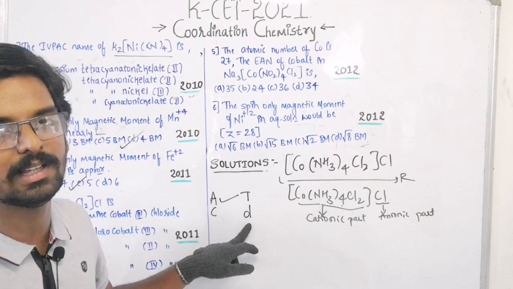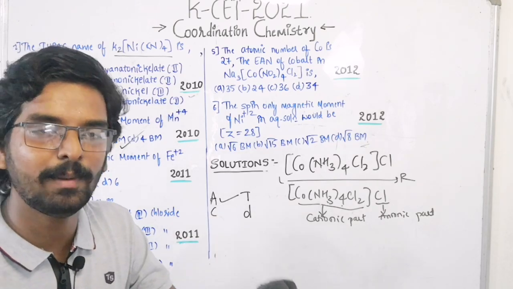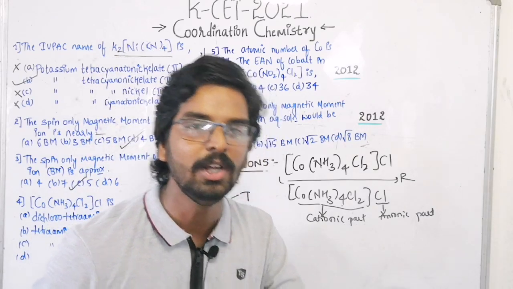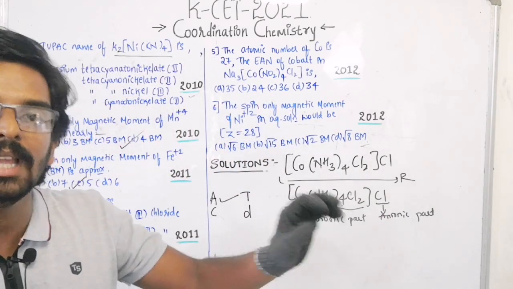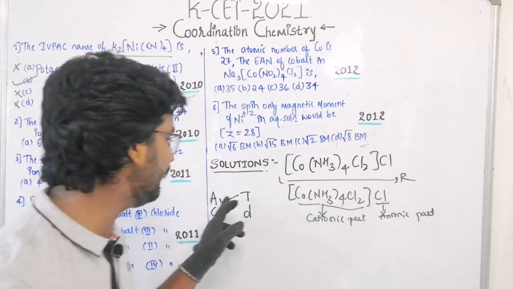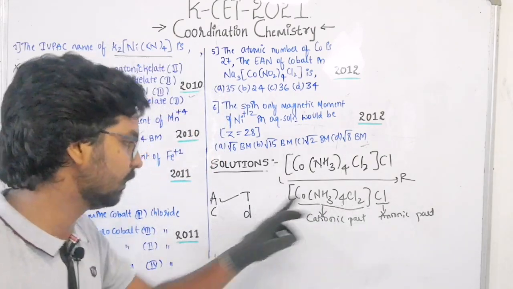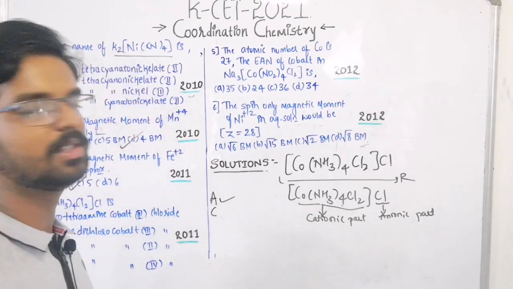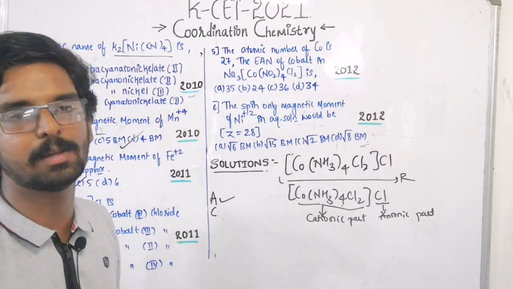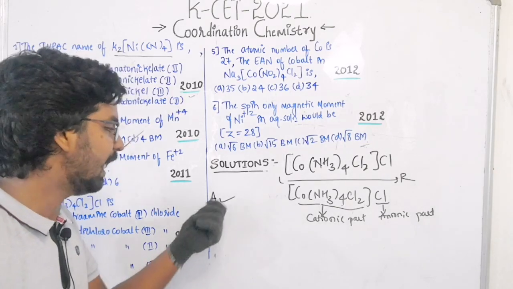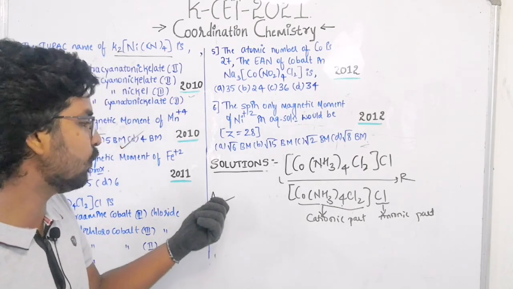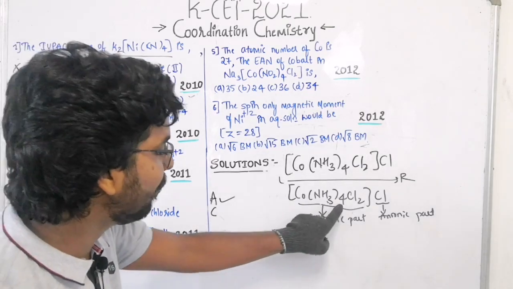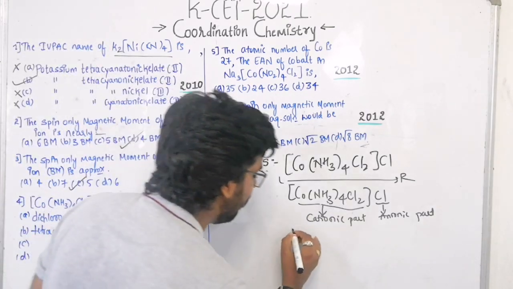The thing is, the alphabetical order is maintained only for the name of the ligand, not for the number of the ligand. Here the name of the ligand is ammine, A, and for chloride it is C. So the number doesn't matter here, how many ligands are present. The only thing which matters here is the alphabetical order. So the first rank goes to ammine, because it starts from A. So how many ammine are there? 4. That means tetraammine.